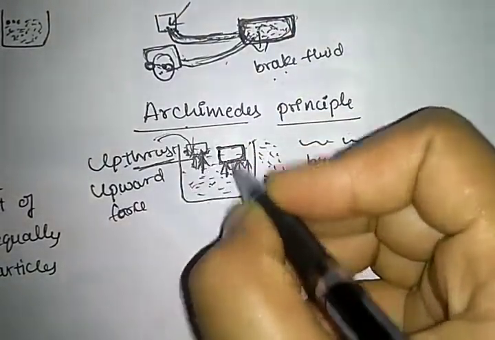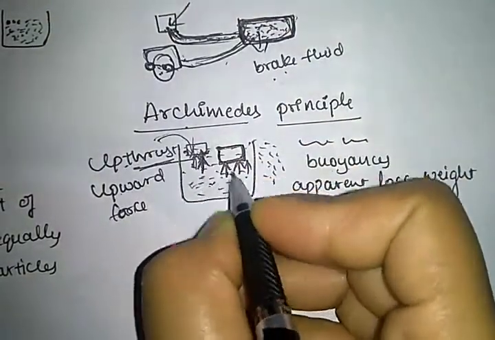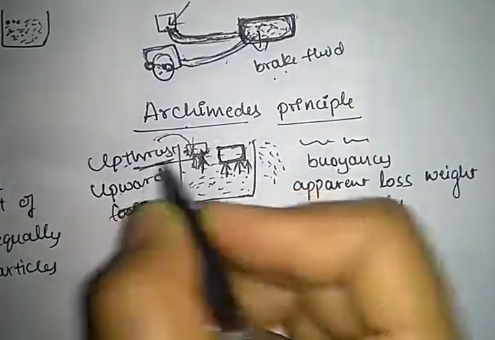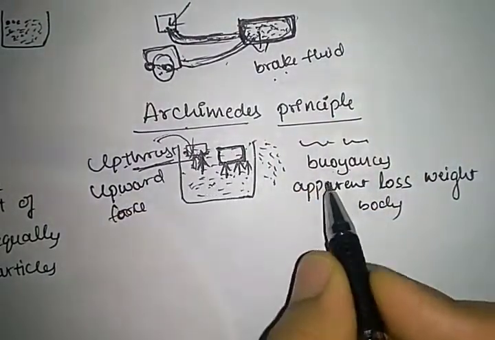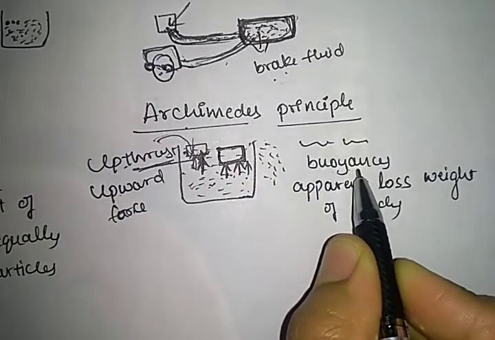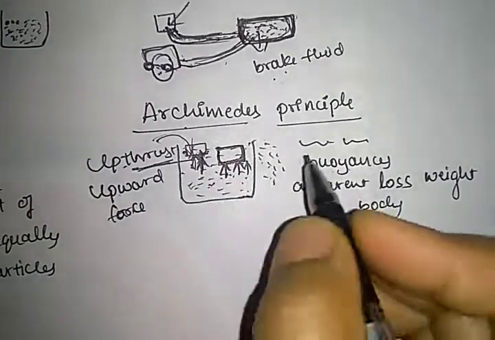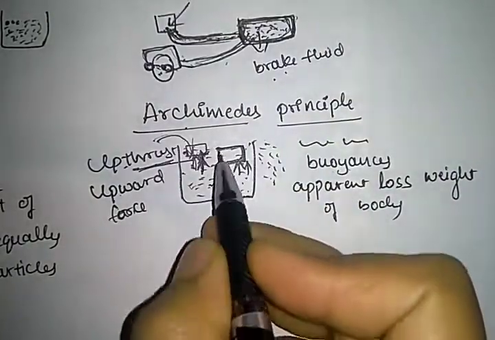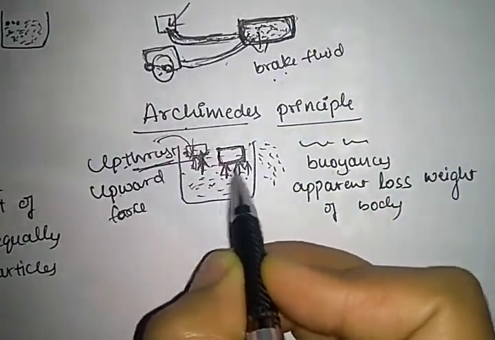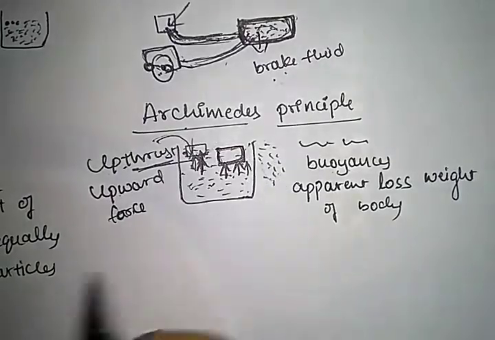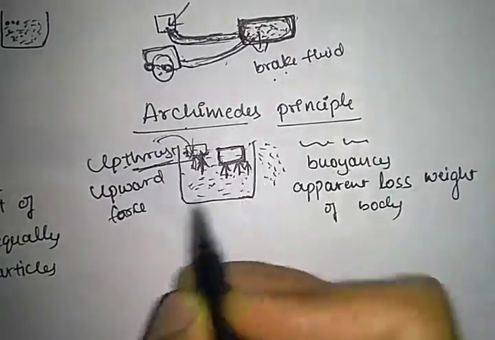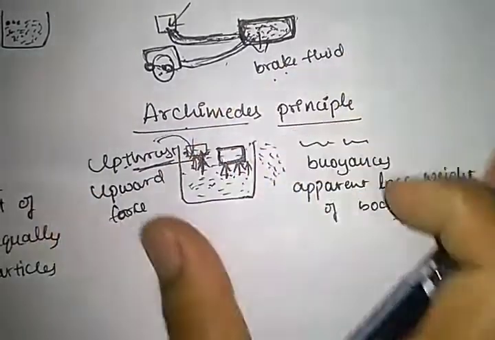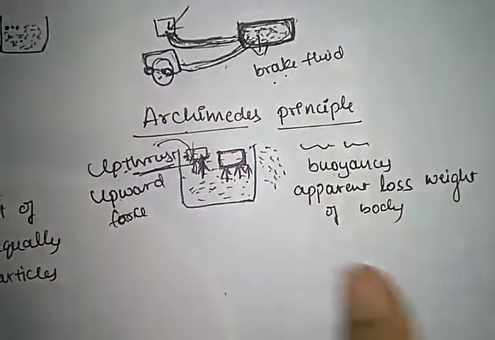This upward force is known as upthrust, and it is nothing but buoyancy or buoyant force. If we immerse a wooden block in the container, the volume of the block is equal to the fluid displaced outside. This is what the Archimedes principle states.